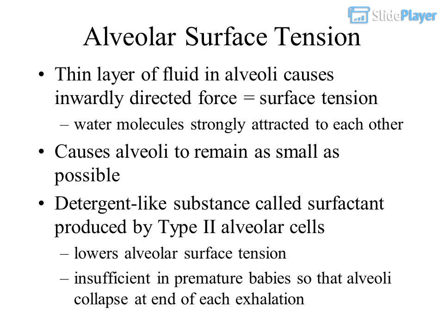Alveolar surface tension. A thin layer of fluid in the alveoli causes an inwardly directed force equal to surface tension. Water molecules strongly attract each other, causing alveoli to remain as small as possible. A detergent-like substance called surfactant, produced by type II alveolar cells, lowers alveolar surface tension. It is insufficient in premature babies, so alveoli collapse at the end of each exhalation.